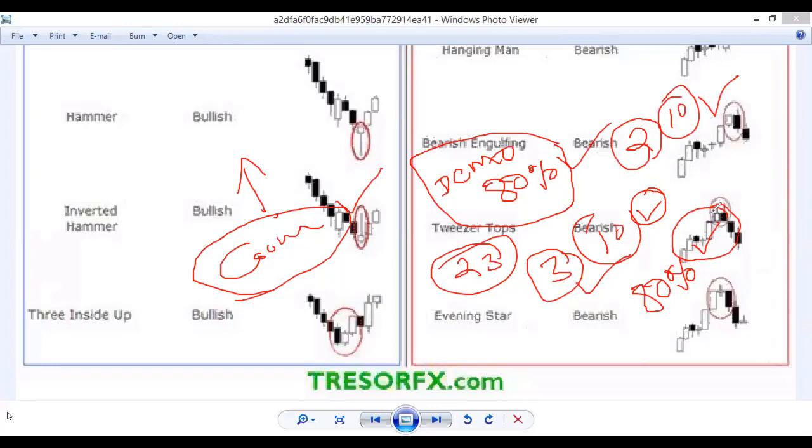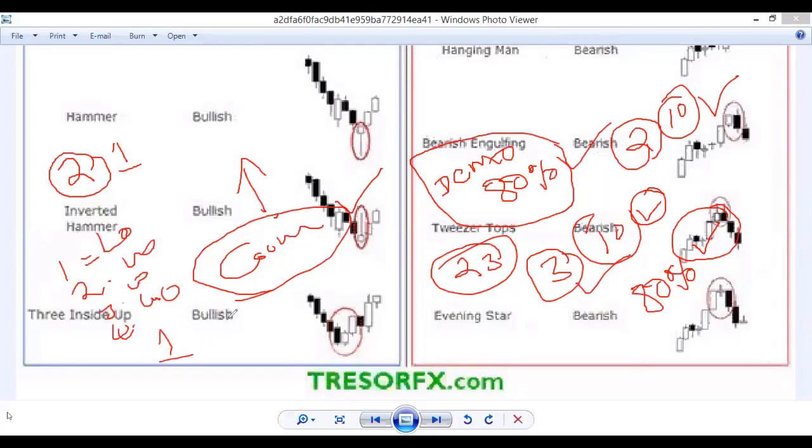So if you lose in trading on a real account, if you get 2 losses, then stop trading for at least 1 hour. Okay, and if you place your trades, for example, the first one is a loss, the second one is a win, the third one is a win, and the fourth one is a loss, then stop trading for at least 1 hour. Then trade on the real account.